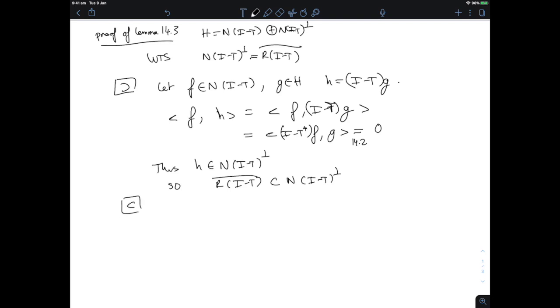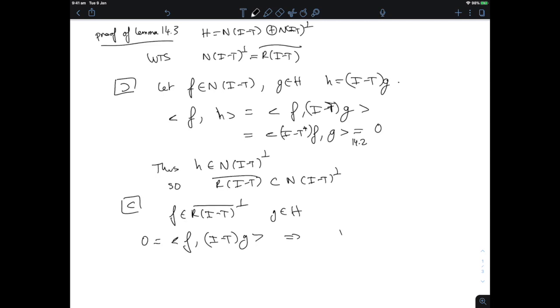Now let's have a look at the other inclusion. What if I have an F which is in the perp of the closure of the range? All I have to show this time is that this has to be in the null space of I minus T. If I take a G in H and I look at the inner product of F with I minus T of G, because F is in the perp of the closure of the range, this has to be 0.